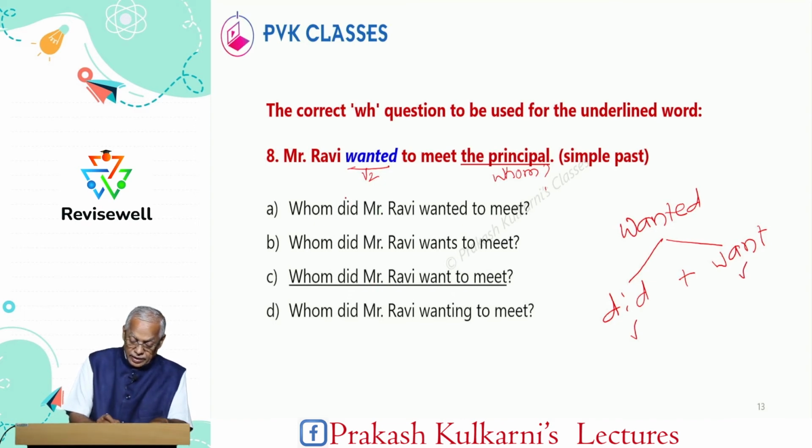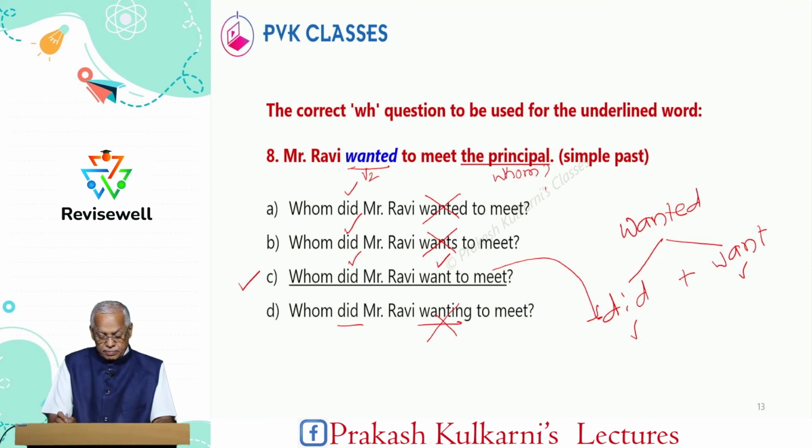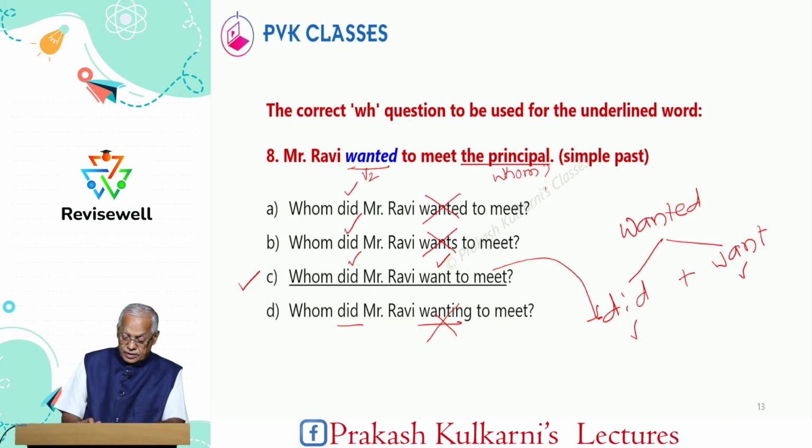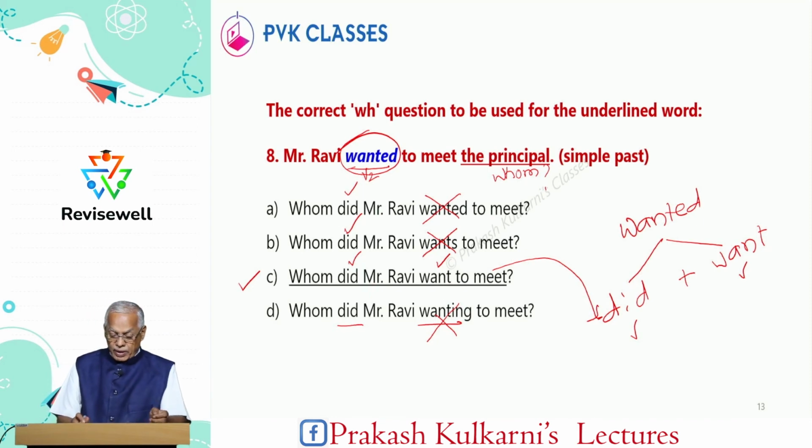Here did is there, wanted is there. Here did is there, wants is there. Here did is there, want is there. So this is applicable here. And did is there, wanting is there. So therefore, the correct option is whom did Mr. Ravi want to meet? Okay. So we should be very careful with the verb. In whatever tense the question is given, in the same tense you have to reply.